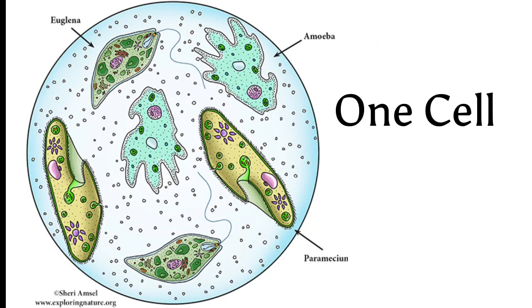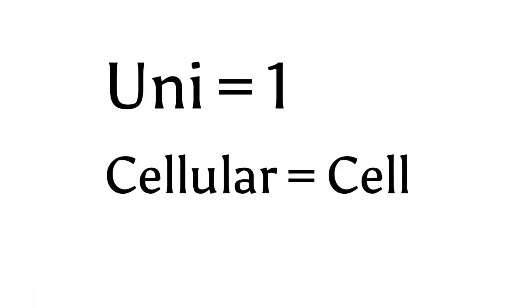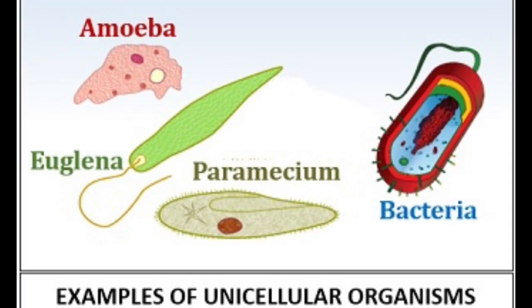Some living organisms contain just one cell. Such living organisms are referred to as unicellular organisms, from the name unicellular, meaning just one cell. Examples of such unicellular organisms are amoeba, paramecium, and euglena.